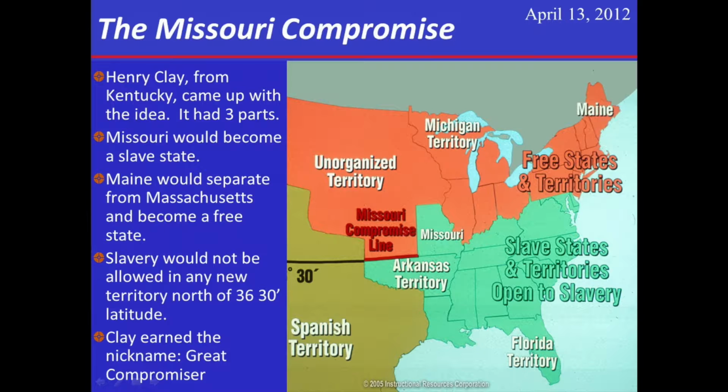The second big provision of it, as you guys can see by the map, was this latitude line, the 36-30 latitude line. Any state that entered the United States above the line would be a free state, and any state that came in below the line would be a slave state. Now, the issue with this compromise is that it didn't work, and eventually it got repealed for the Kansas-Nebraska Act.